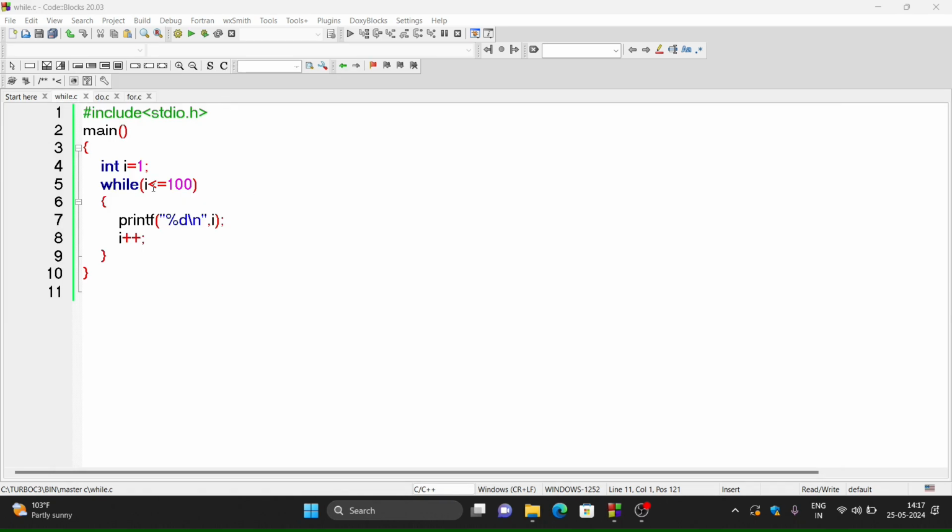So suppose I want to increment the value of I by 2. That means suppose I want to print the odd values. You know that odd values are 1, after that 3, then 5, then 7, 9 and so on. So the value of I here will be incremented by 2 and not by 1. After 1 there should be 3 next. Therefore, instead of I plus plus, I will be using here I equals to I plus 2. So let us run this program first.